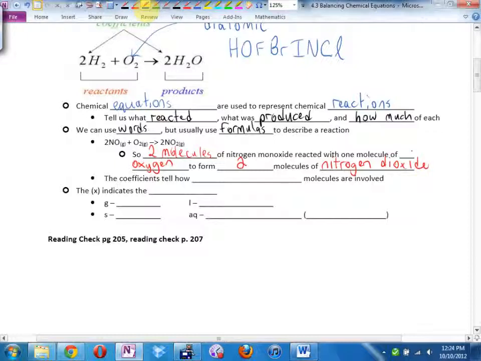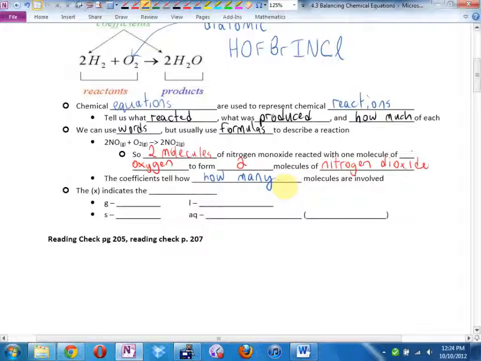This is tricky, I know. I'm going to go slow on purpose, make sure we get the hang of this. So the coefficients, the numbers in front, the 2 right there and the 2 right there, they tell us which one where? 2 molecules of nitrogen monoxide reacted with 1 molecule of oxygen to form 2 molecules of nitrogen dioxide.